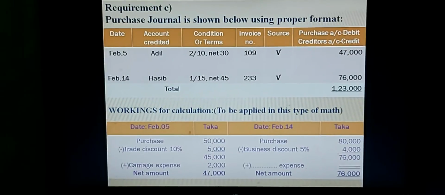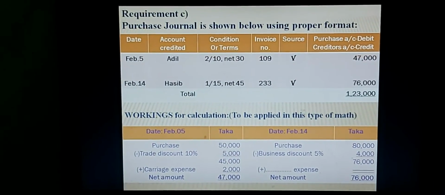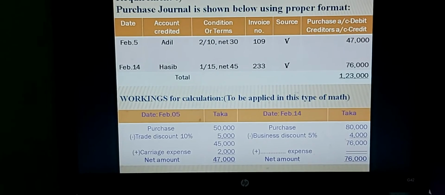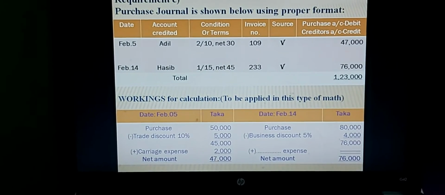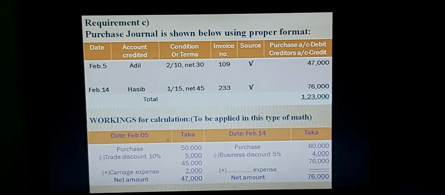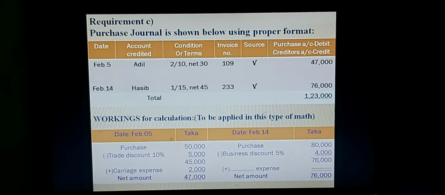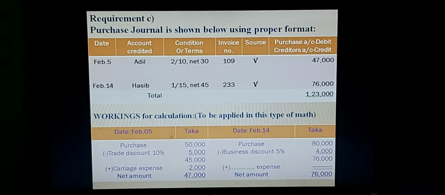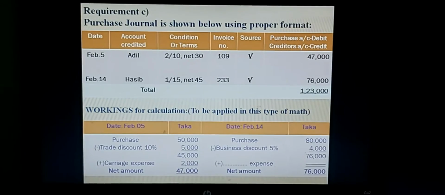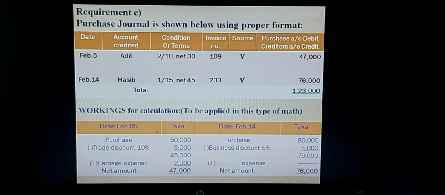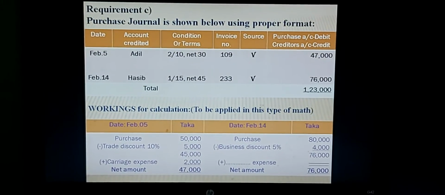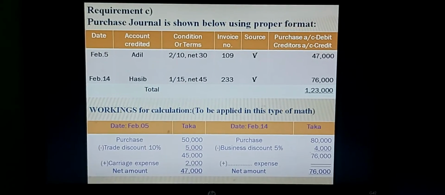So you have to draw a format in a hurry. Then for requirement C, Purchase Journal, after drawing the format, you have to do workings for calculation, and brackets are to be applied in this type of math, because in the Purchase Journal, in the sales journal, in the purchase return and sales return journals, only the net amount is always shown in the amount column.